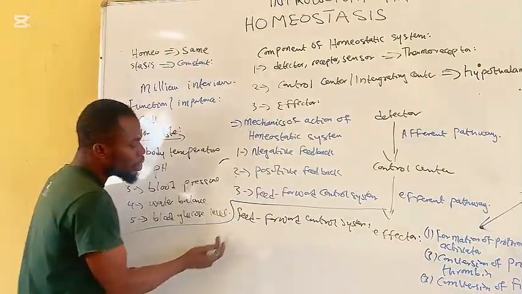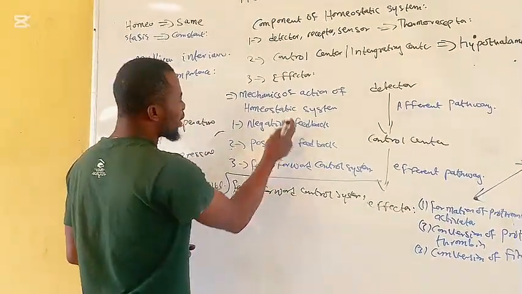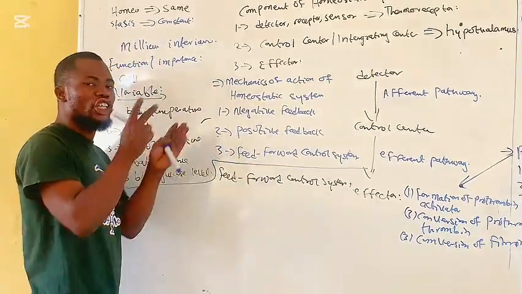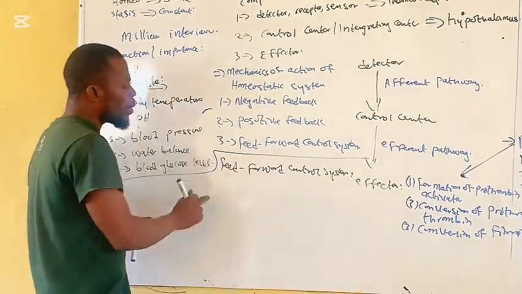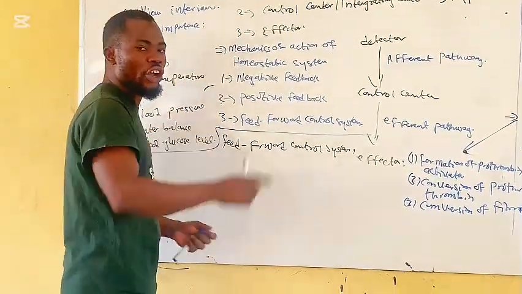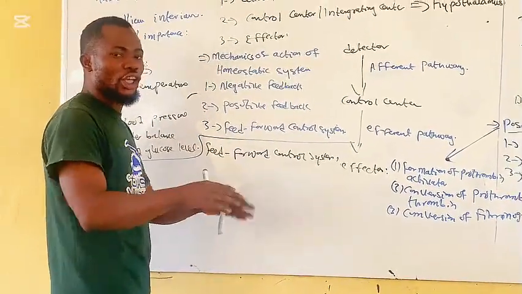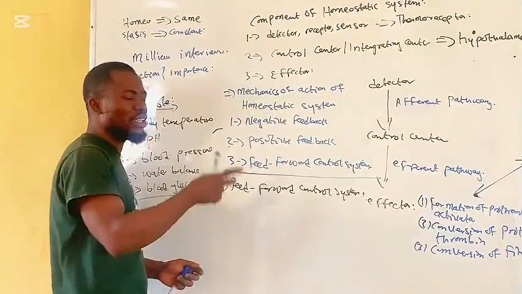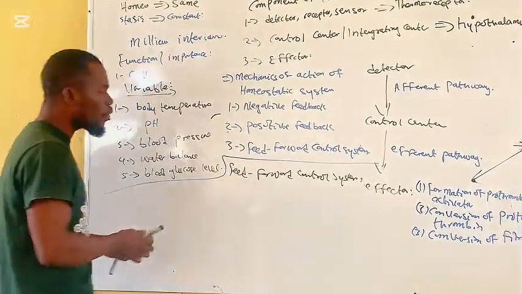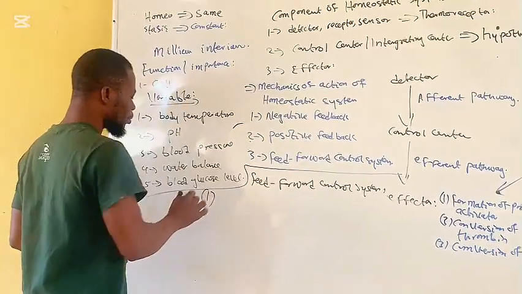So the difference between the feed-forward control system and the feedback control system is that the feedback control system only detects changes that have already occurred, whereas the feed-forward control system detects changes that are likely to occur, thereby bringing a solution which will avert the disturbance that will be caused by that change.